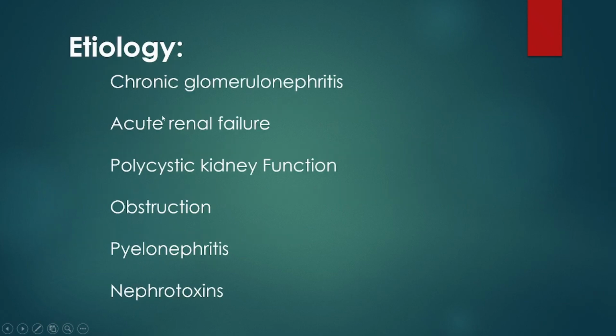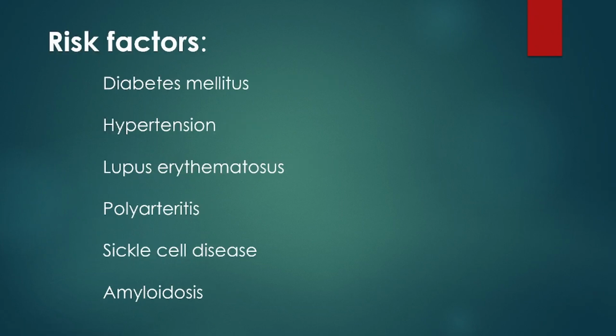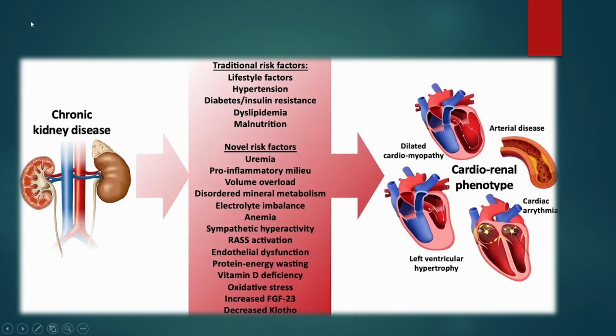Next, etiology. Chronic glomerulonephritis, acute renal failure, polycystic kidney disease, obstruction, pyelonephritis and nephrotoxins. Next, risk factors. Diabetes mellitus, hypertension, lupus erythematosus, polyarthritis, sickle cell disease and amyloidosis. These are all the clinical conditions which aggravate chronic renal failure. Chronic kidney disease is mainly due to traditional risk factors and novel risk factors.